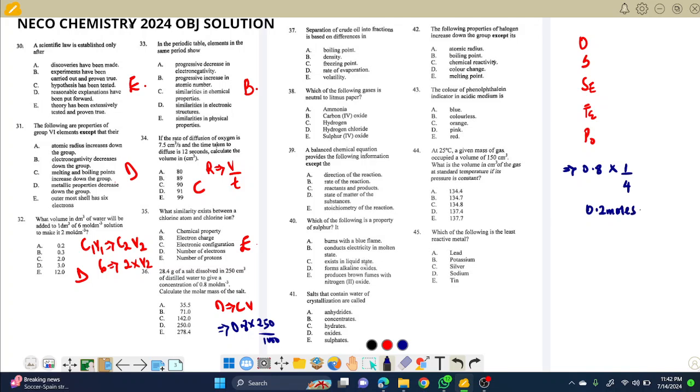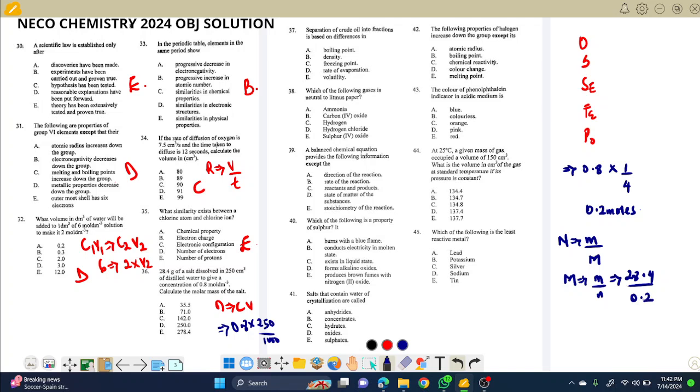So by doing that, I think it's easy for me to now get the molar mass. Everybody knows number of moles is mass over molar mass. So what I do here is just make molar mass the subject of the formula, which is the mass over the number of moles. The mass given in the question is 28.4 and the moles I got from my calculation is 0.2.